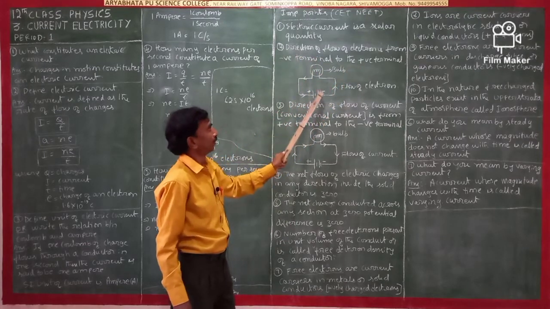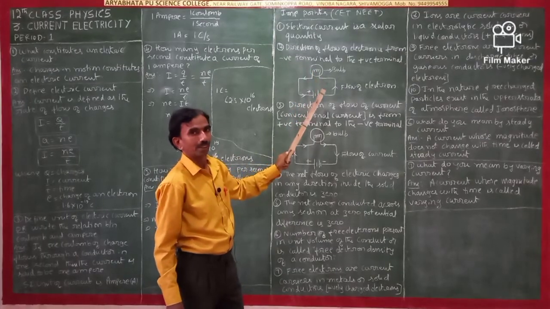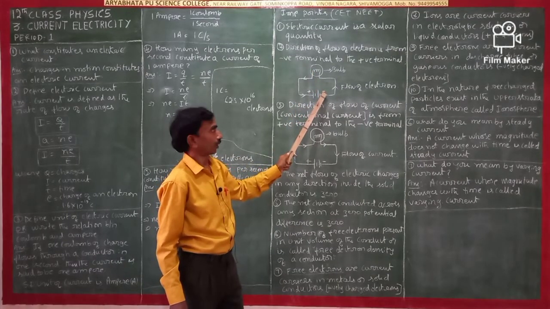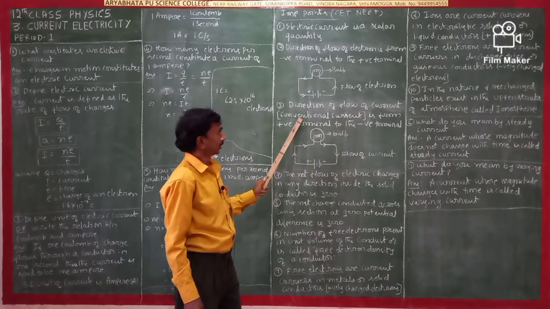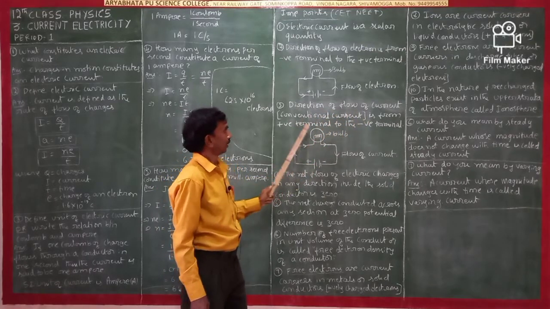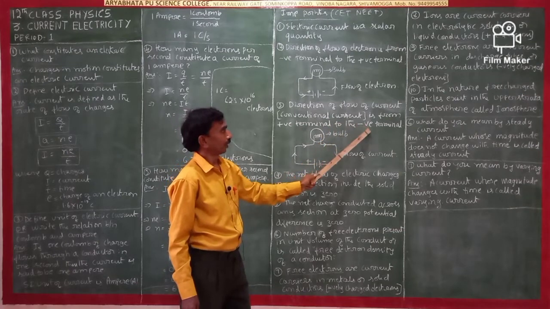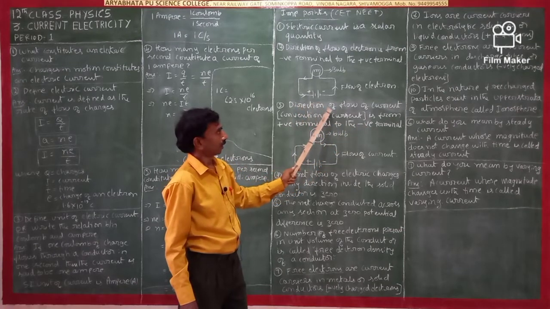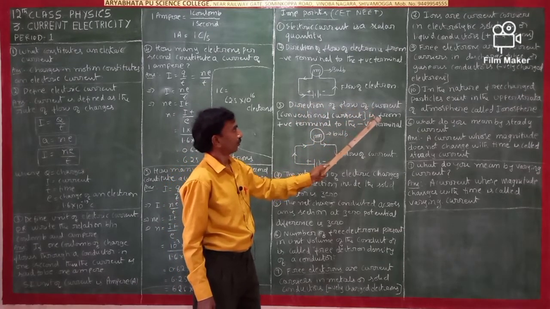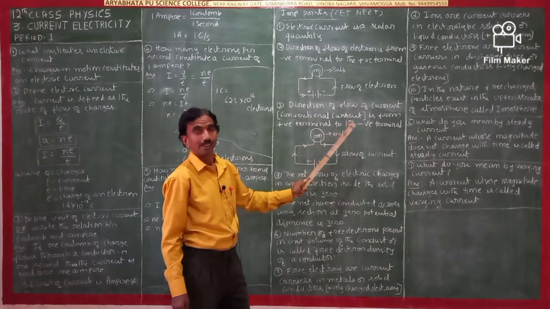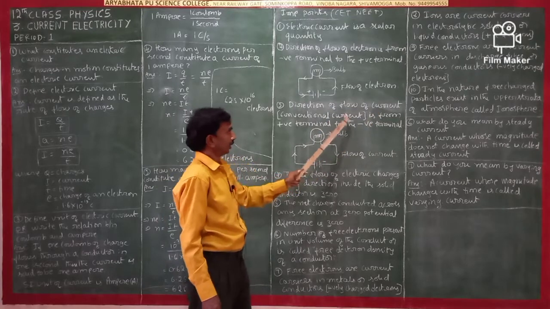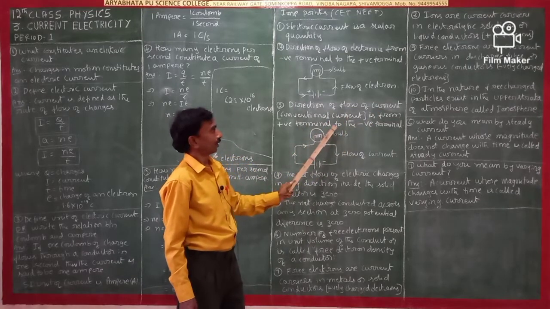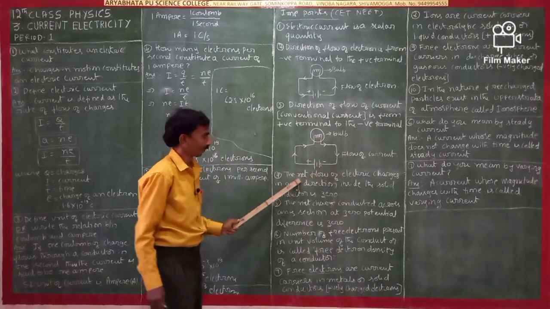Write this by seeing one time, and two times without seeing, in a rough. Direction of flow of current, conventional current, is from the positive terminal to the negative terminal.